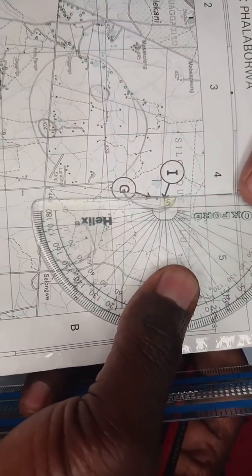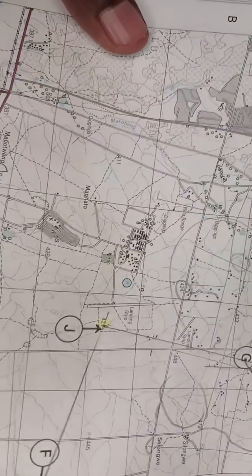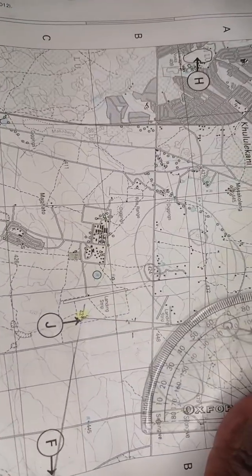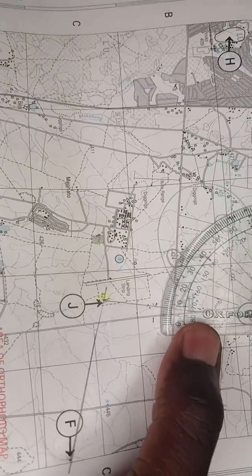A straight line is going to give me 180 to start with. So I'm just going to say 180 degrees. But I'm not yet done because this is a straight line, so I'm going to tilt my protractor.